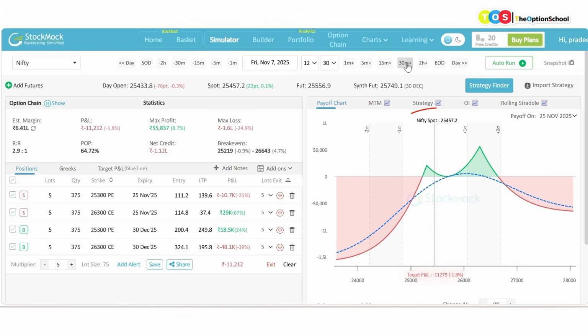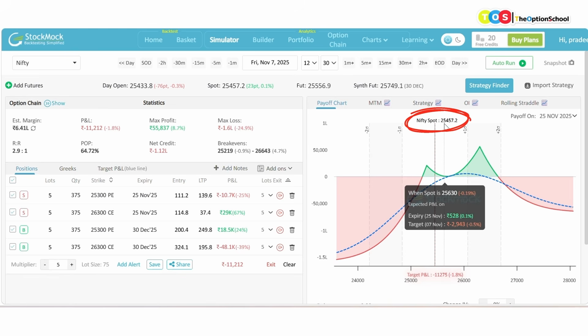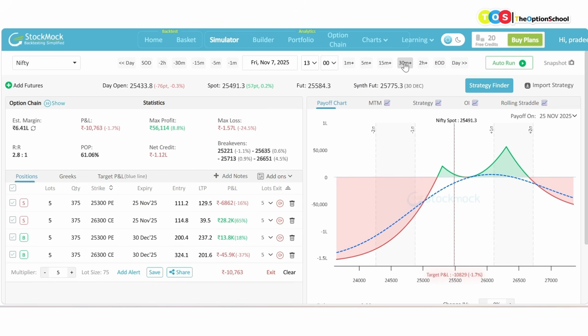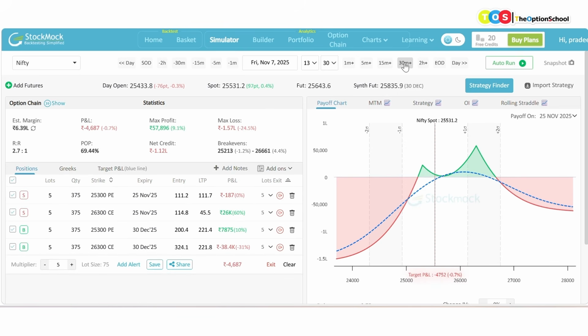Okay, now market is at 25,457 and my break-even point is 25,219. So I have a decent 200 points buffer on the downside. Upside is very safe. Okay. Okay, nothing much has happened. 25,213 and market is again 25,531, which is perfectly okay for the trade.